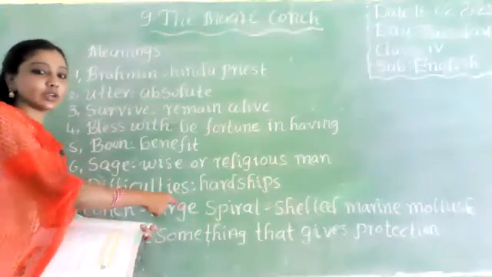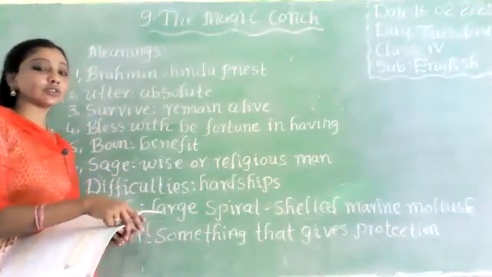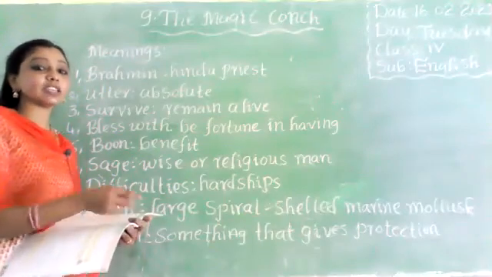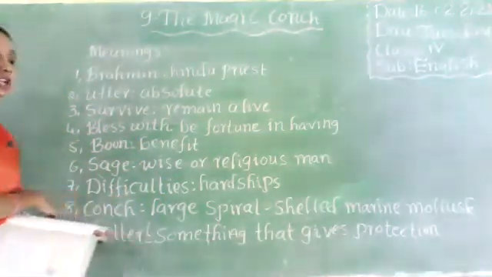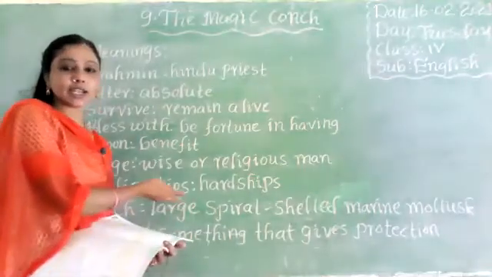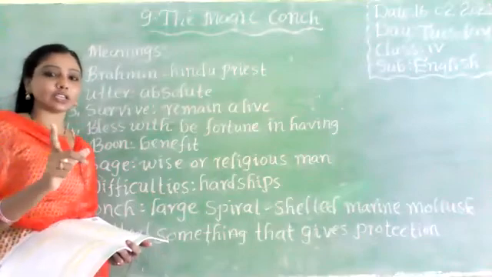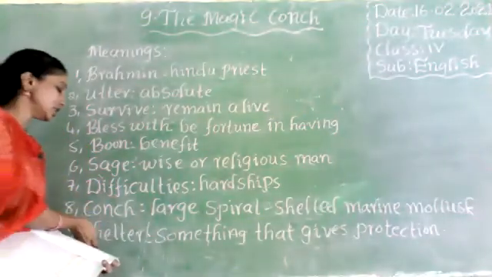Okay. So you know what is the difficulty here? If you did not understand anything, so to complete the homework, you face difficulties. Did you understand? That means it is very hard to complete the task. So that is called difficulties. Conch means a large spiral shelled marine mollusk. Okay, you know shells. Have you seen the shell? Just I showed in the yesterday. Yes. So that is the shell, spiral shell.